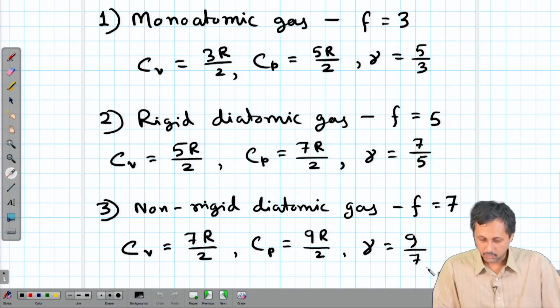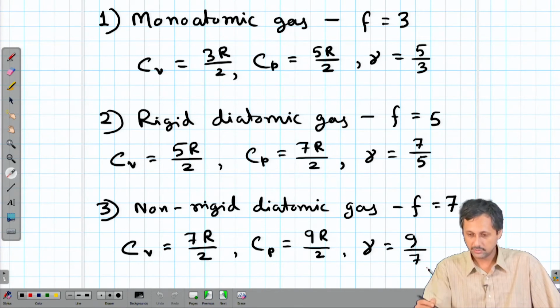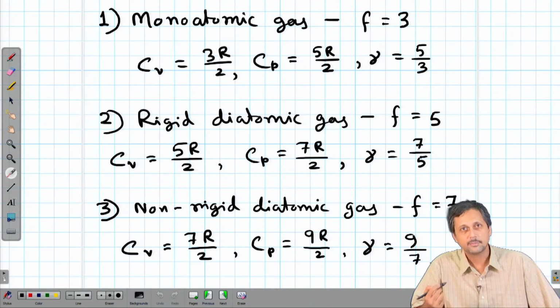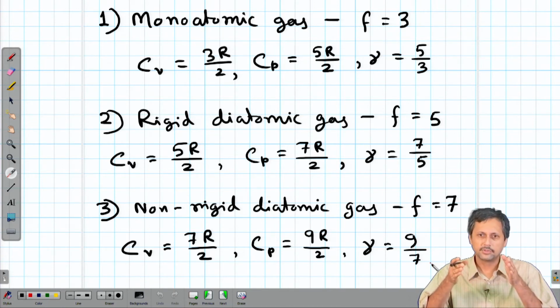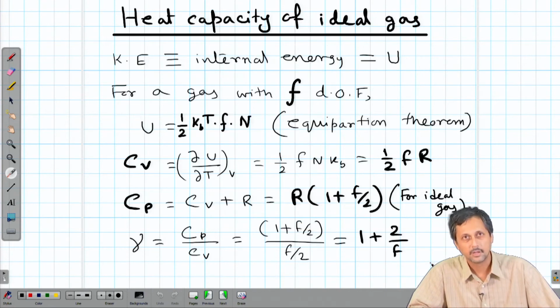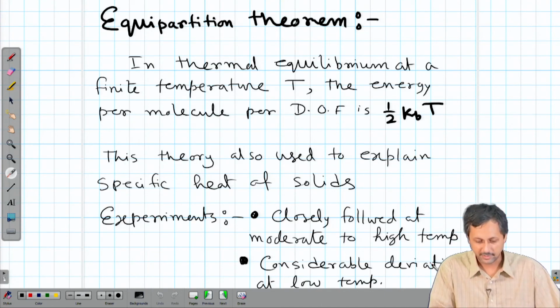Okay. So, quickly look at, but then all this looks very nice, but does it tally with the experimental results? That is very important, because as I have already said probably in the first class itself, if not, then let me say this now. If and only if the observed experimental results are at par with the theory, only then the theory is correct, otherwise the theory has some problem.